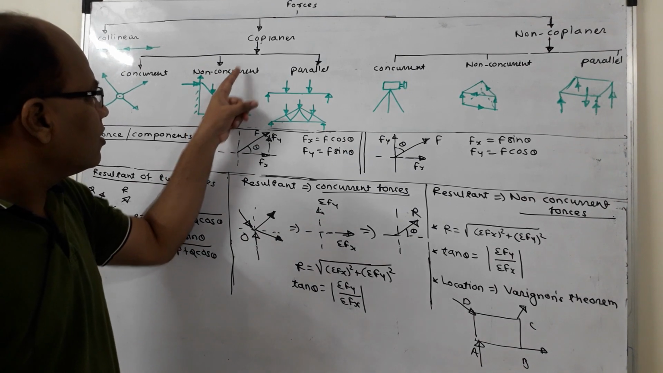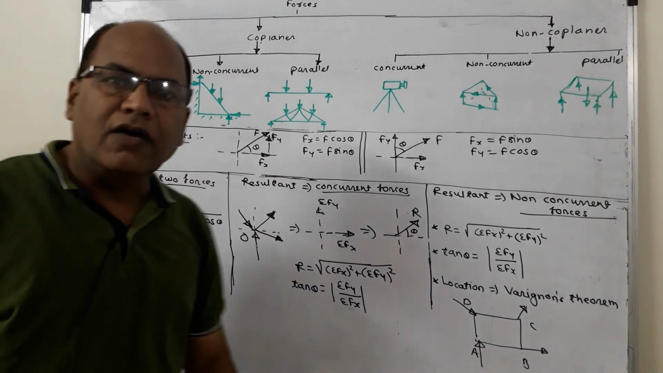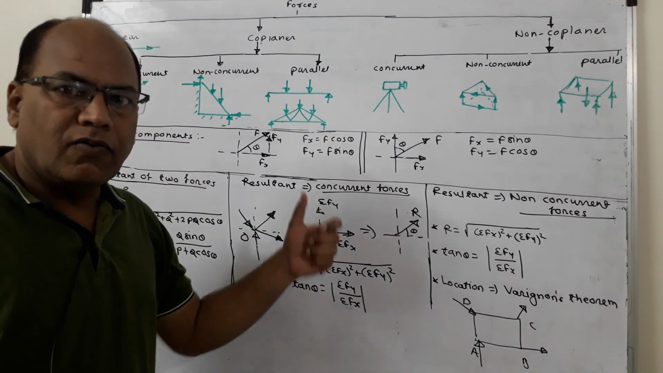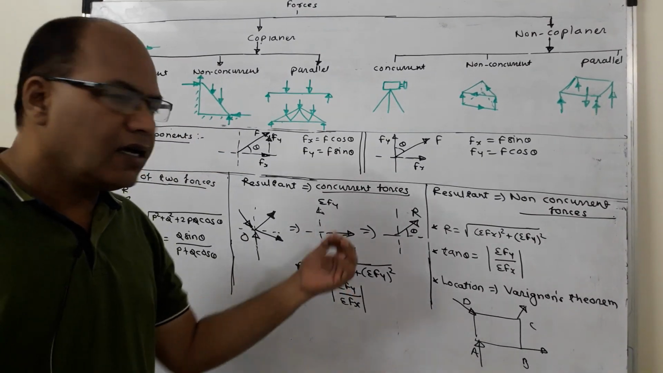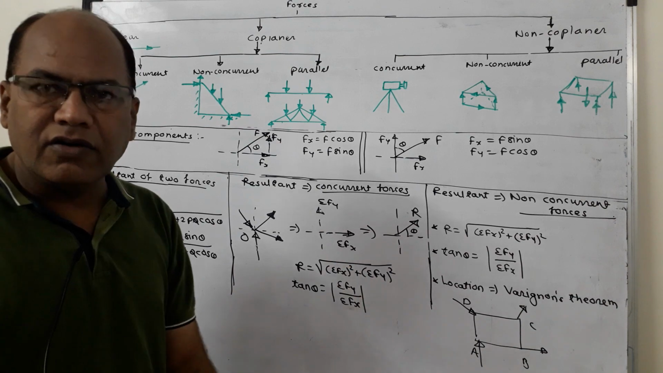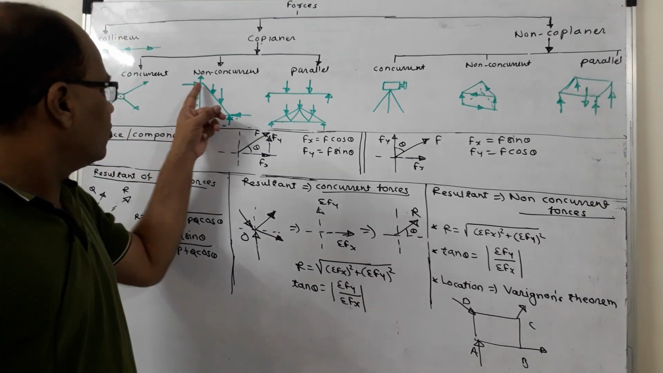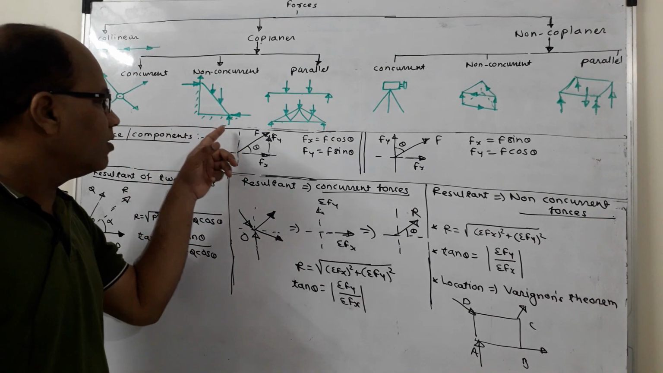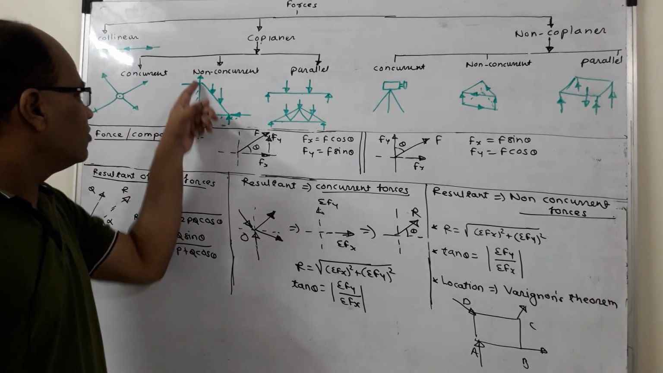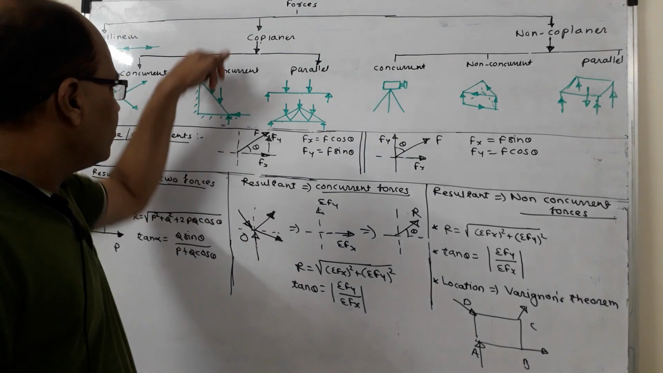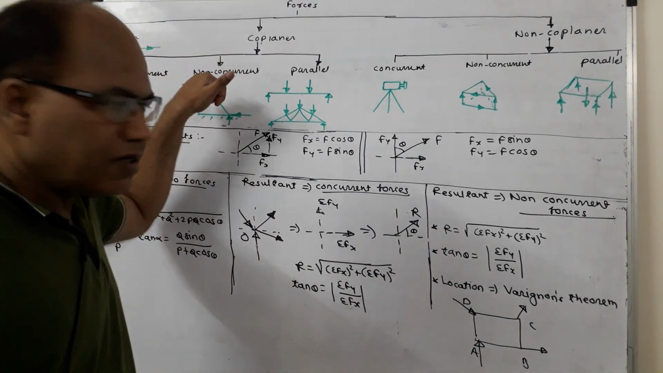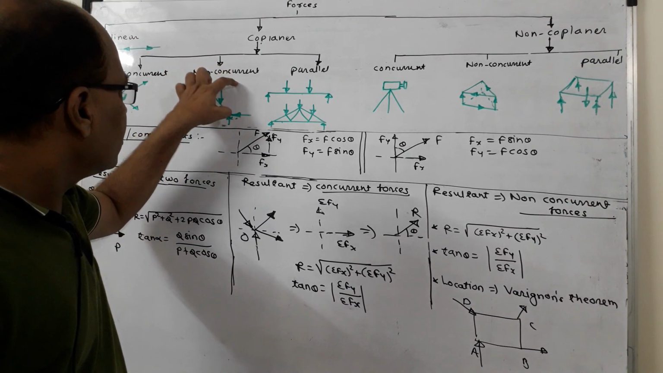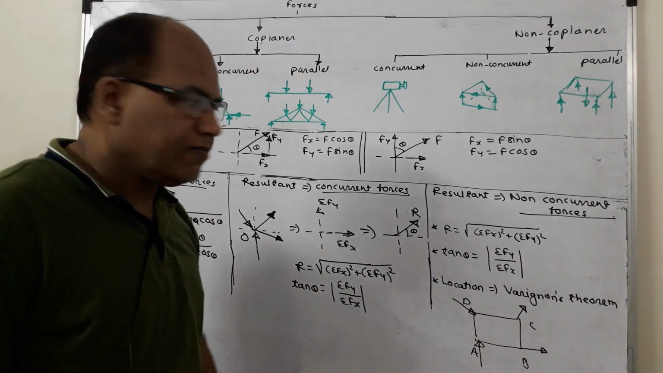Second, non-concurrent coplanar forces. The example of it is a ladder resting against a wall. A ladder leaning against a vertical wall and resting on a horizontal floor is shown here. There can be the reactions provided by the wall and the horizontal floor and the frictional force which I have shown, along with the weight of the ladder and the weights of the persons acting on the ladder. All these forces form a non-concurrent coplanar force system.